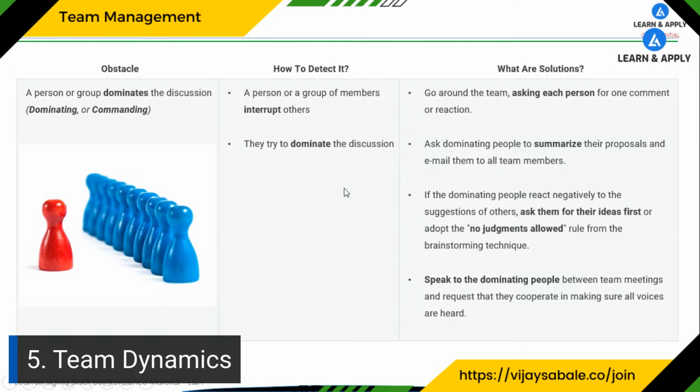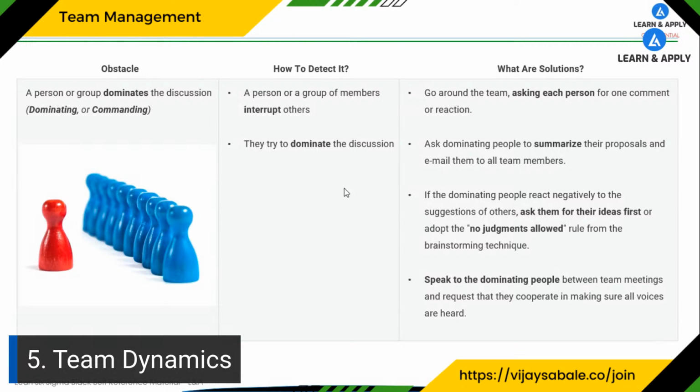That means they are not allowing other people to talk, right? If we see these kinds of behaviors from the team, from the person or the group, we can say yes, domination is going to happen. Now we had to understand what the obstacle is: it's domination. How to detect it? By interruption and not giving an opportunity for others to talk. So these are the detection signs.